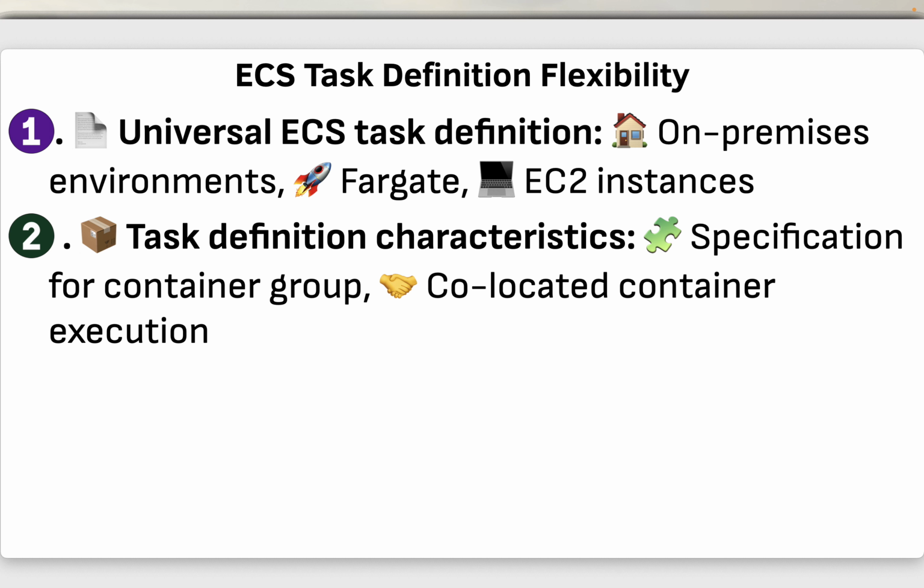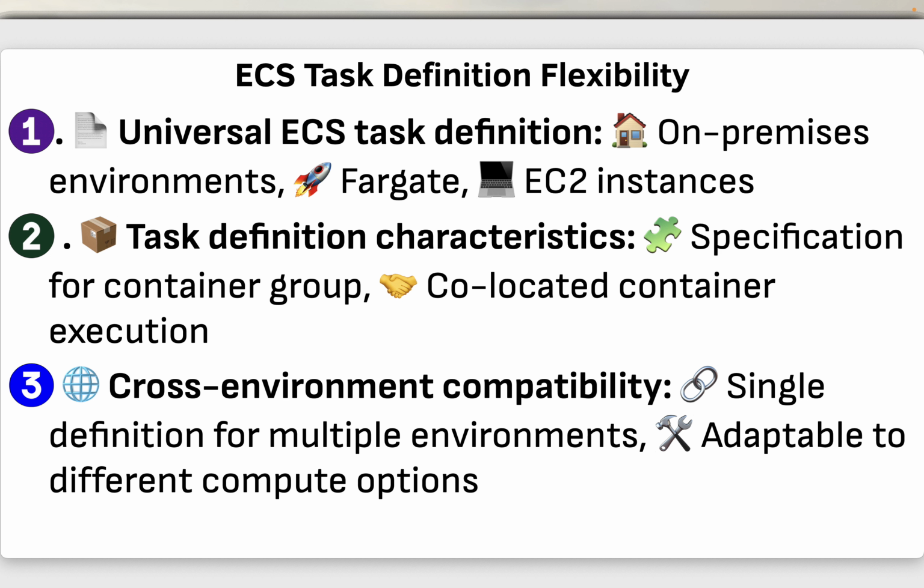An ECS task definition serves as a specification for a group of containers that must run co-located, defining the characteristics and requirements for the containerized application. The cross-environment compatibility of ECS task definitions enables users to create a single definition that is adaptable to different compute options, including on-premises, Fargate, and EC2. And this promotes flexibility and consistency across diverse infrastructure setups.